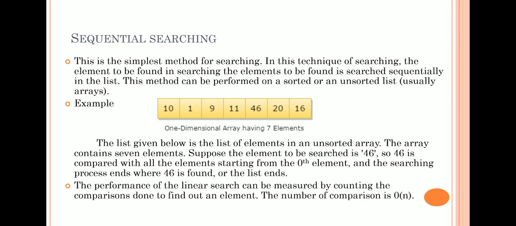The worst case is when we search an element from the given list and compare each and every element, that is, n comparisons are there. Therefore the time complexity of this algorithm, sequential searching, is big O of n. The time complexity is big O of n.